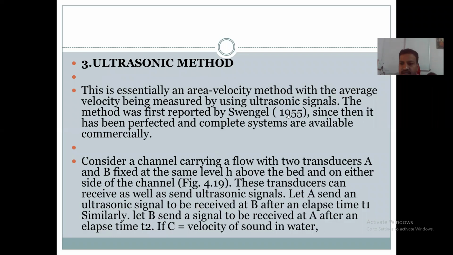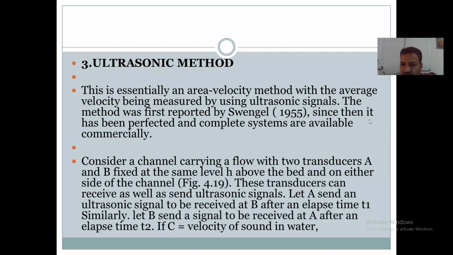In the area velocity method, we measure the velocity of flow by using a current meter. In the ultrasonic method, the average velocity of flow in the channel is measured by using ultrasonic signals.